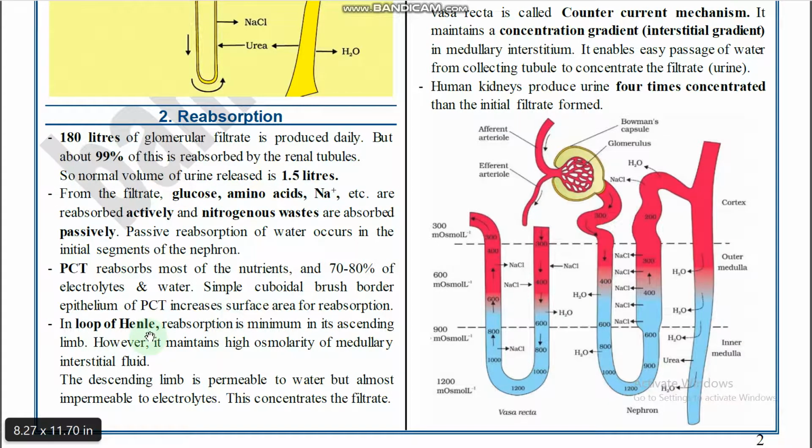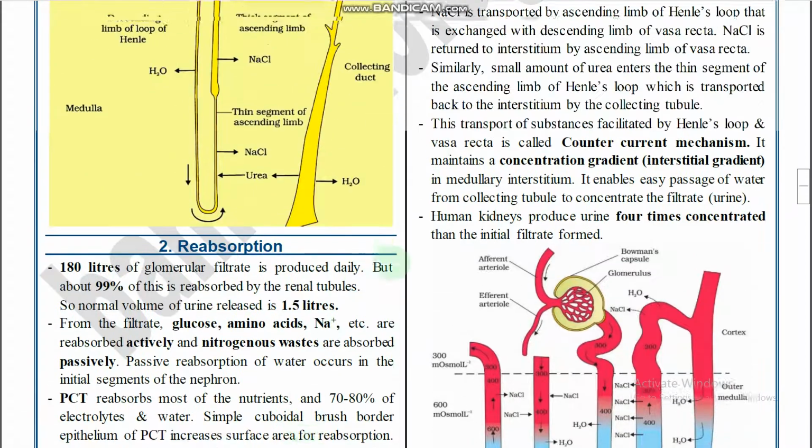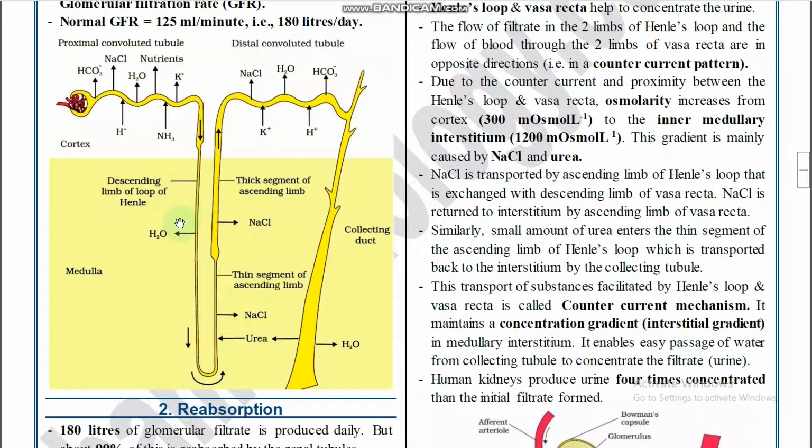And in the loop of Henle, what type of reabsorption takes place? Reabsorption in the loop of Henle is minimum in the ascending limb, but it helps in maintenance of high osmolarity of the medullary interstitial fluid. The descending limb is permeable to water but almost impermeable to electrolytes. It concentrates the filtrate, right? So, the descending limb is highly permeable to water and impermeable to electrolytes. The ascending limb is highly permeable to electrolytes and impermeable to water, right?